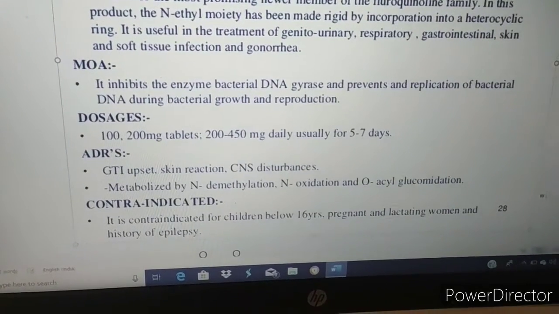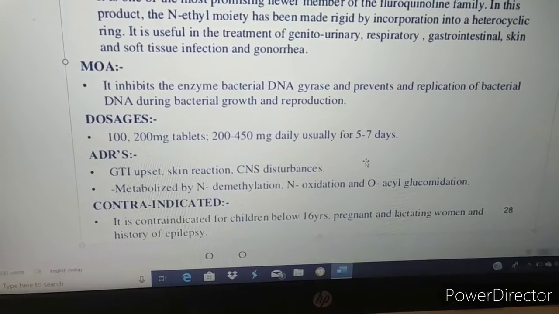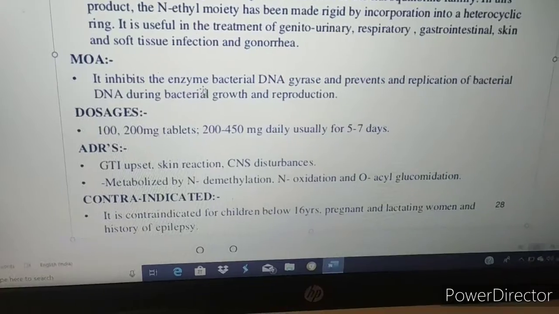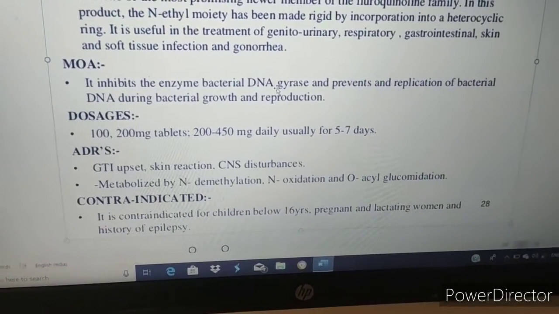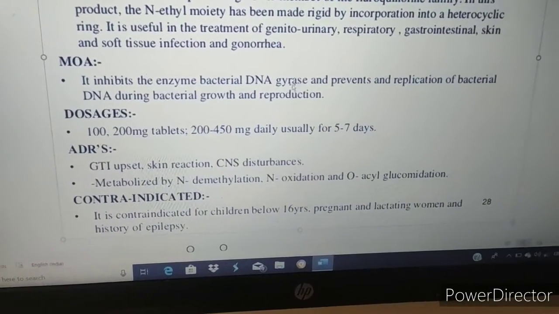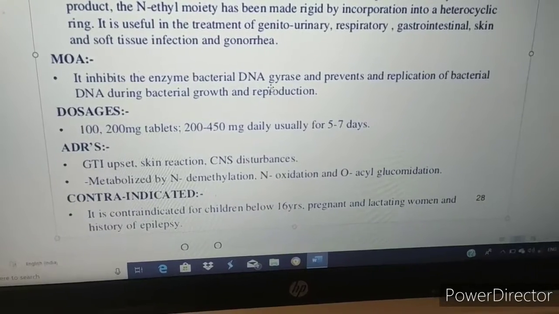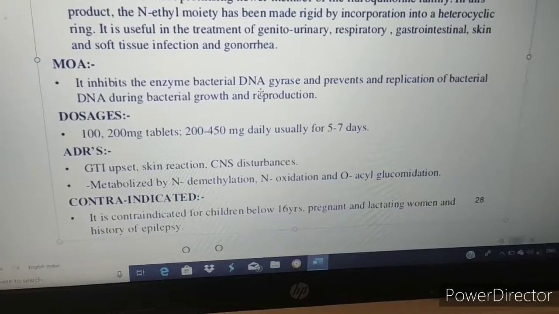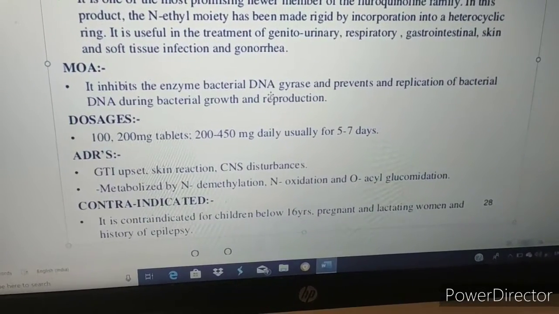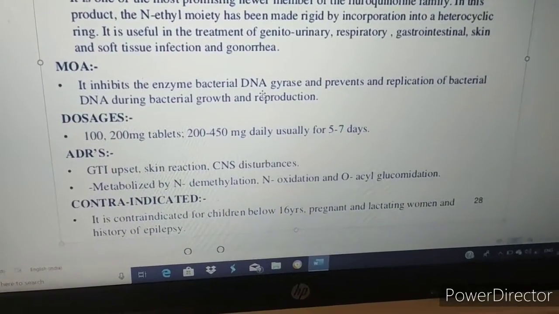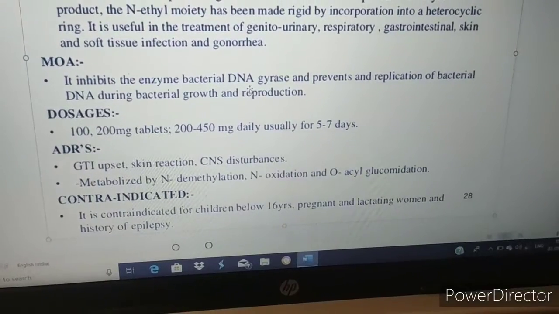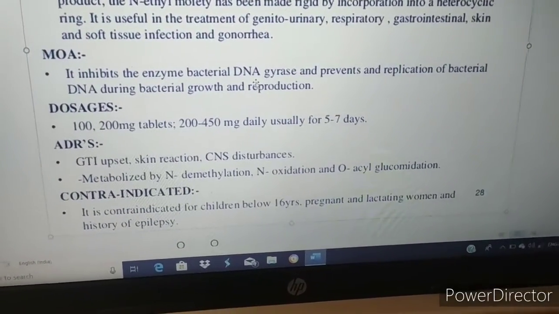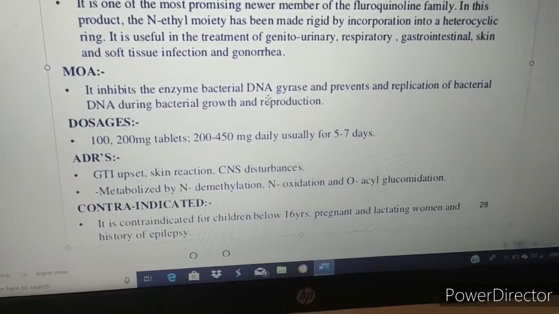What is this drug doing? This drug is inhibiting the DNA gyrase, which is a topoisomerase enzyme, and if the DNA is not coiled, then DNA will not replicate or form. So the DNA synthesis, or nucleic acid synthesis, or genetic material synthesis may stop.